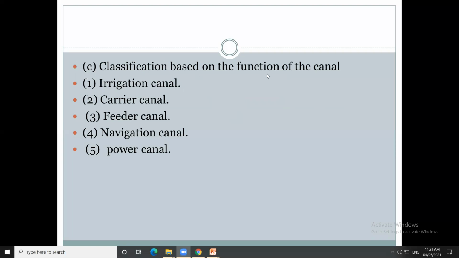Third, classification based on the function of the canal. They are classified into 5 types, based on the purpose for which the canal is used: irrigation canal, carrier canal, feeder canal, navigation canal, and power canal. These are the 5 types.